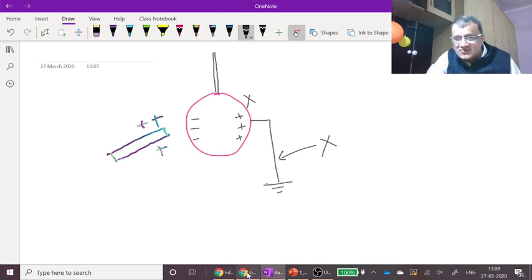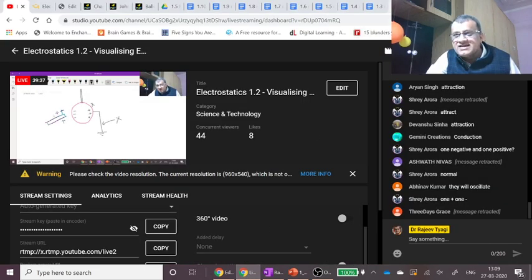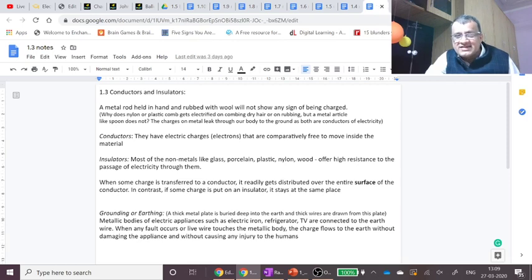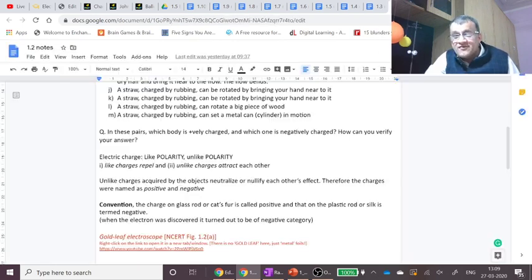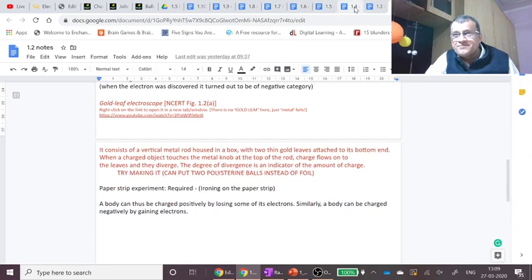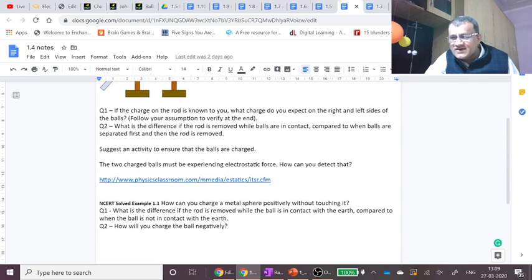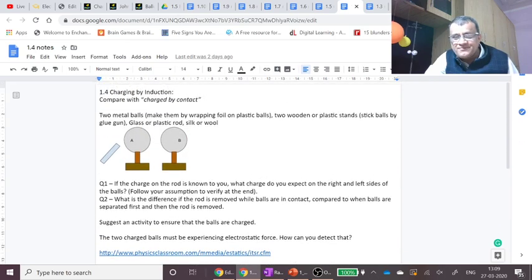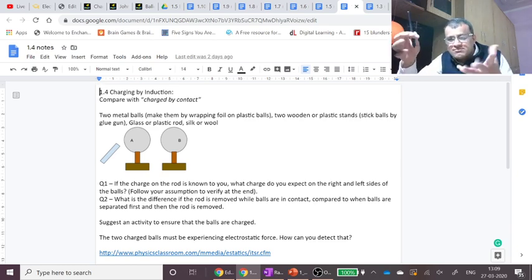So let me take you to your NCERT. So this part we have covered up 1.3. 1.2 we covered yesterday. All these activities we covered yesterday. And in 1.4, this is what we have covered just now. This is 1.4, charging by induction. There is a charging by conduction also, where you touch. If you have, say, a positively charged metal rod, you touch it with the ball, that positive charge goes there. That is charging by conduction. You actually touch.